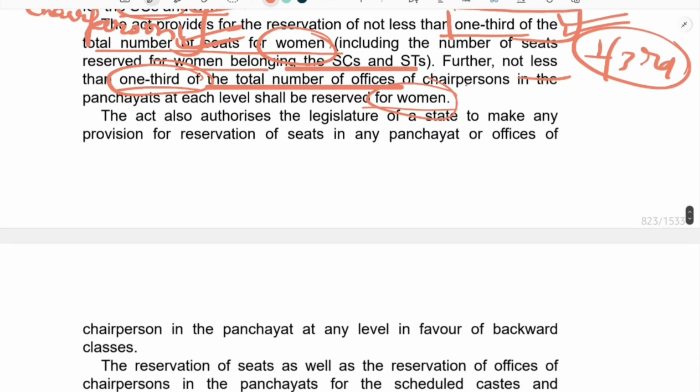There is one more provision, that it also authorizes the legislature of the state to make any reservation of seats in any panchayat or office in favor of backward classes. This is not a provision which is compulsorily given. This is a provision which the state legislature can determine, whether they want to give reservation to the backward classes if they do not have adequate representation. So it is at the discretion of the state legislatures.